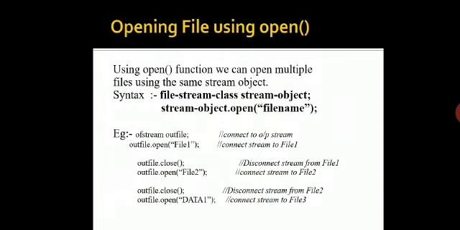Now using the open function. We already had an option of using the constructor to open a file. Then what was the need for the open function? So using the open function, we can open multiple files using the same stream object. Its syntax is file stream class stream object and stream object dot open, and in the brackets we write the file name. In the example, we can see that we have created three files, that is file 1, file 2 and data 1.